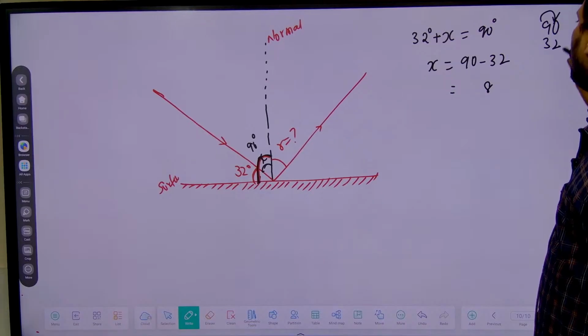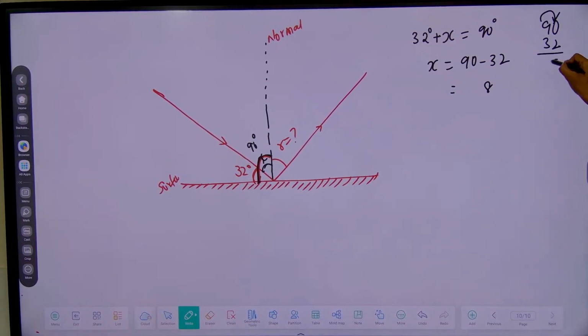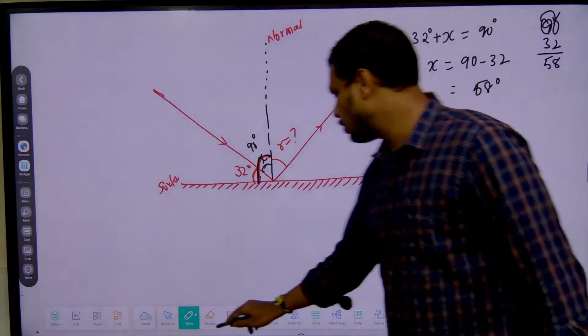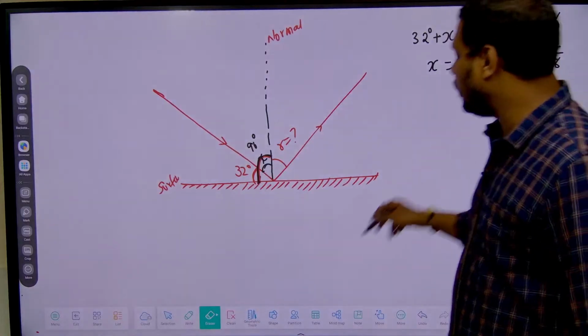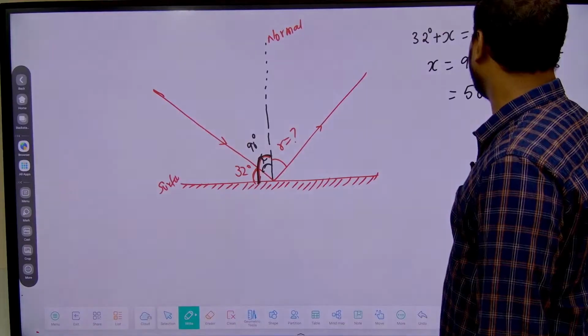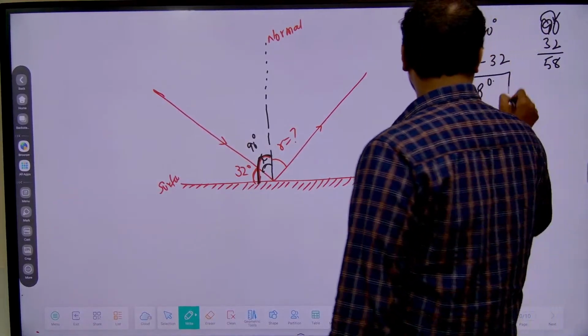You can take one borrow. So then 10 minus 2 is 8, then it becomes 8. 8 minus 3 is 5. So the answer will be 58 degrees. Okay, so the angle of incidence here is 58 degrees. So x is equal to 58 degrees.